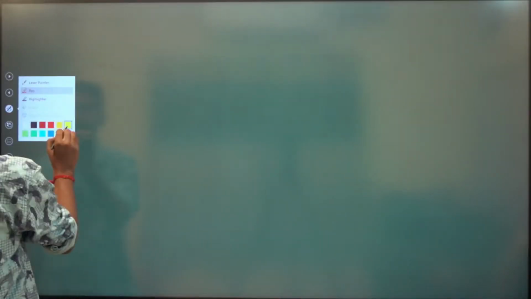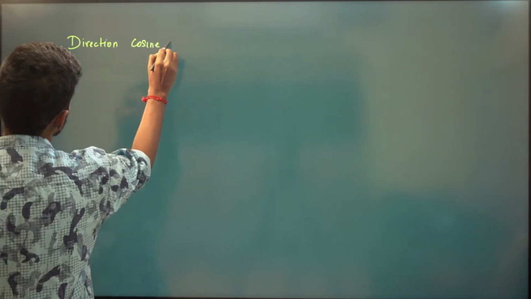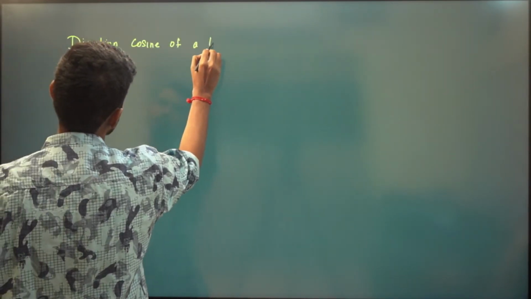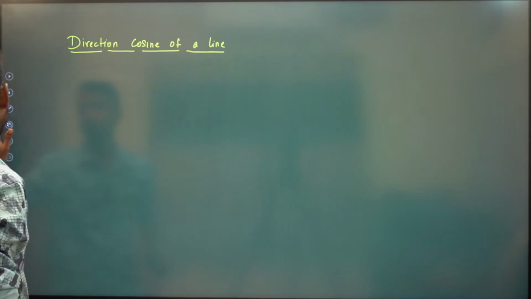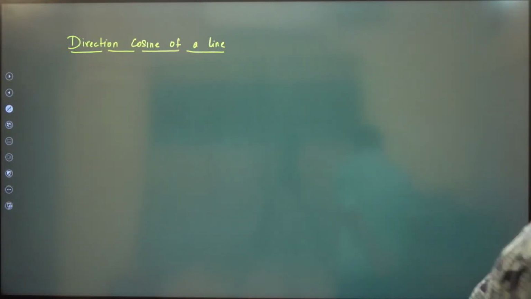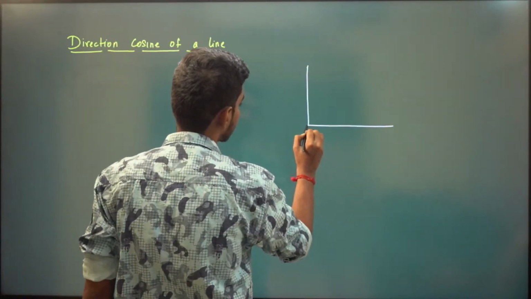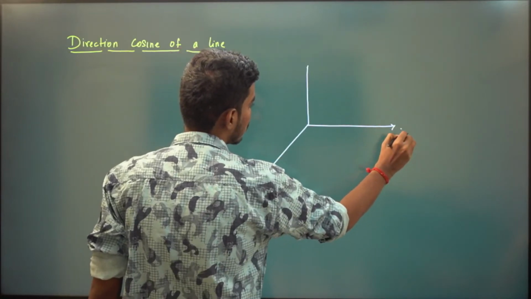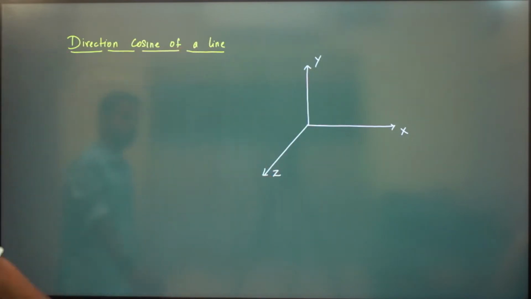So first, we will define what is meant by direction cosine of a line, right? Everything we will be talking only in 3D space. So let us have a three-dimensional space. This is our x-axis, this is our y-axis, and this is our z-axis, right? So we have a 3D surface.